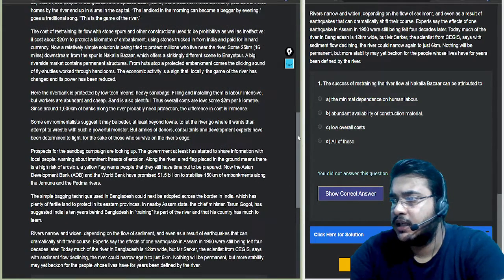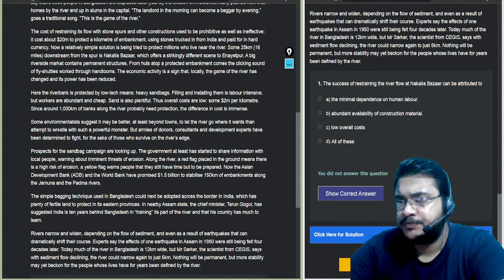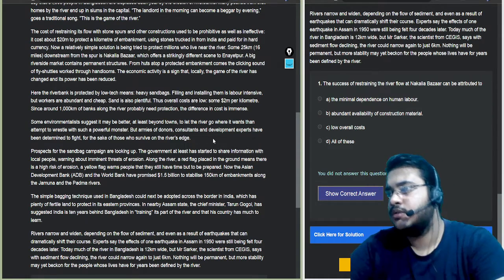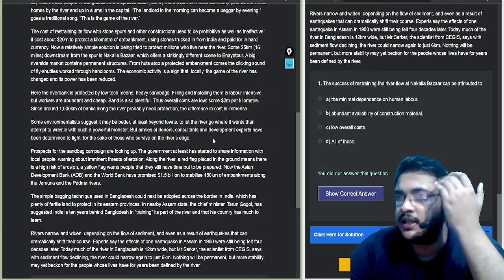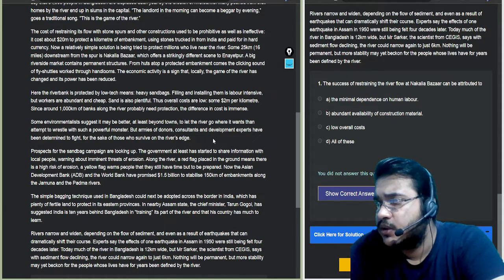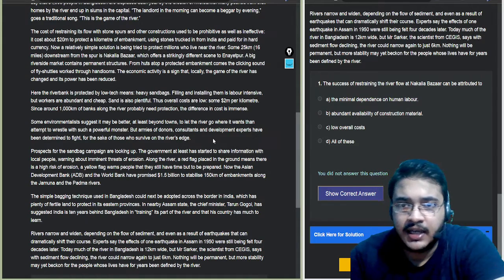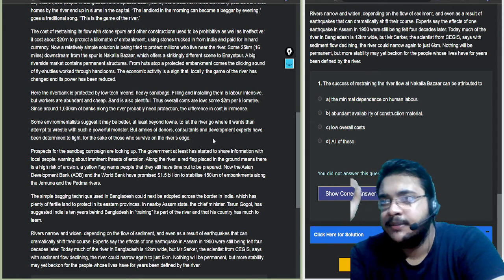Okay, I think we have come to the end. Some environmentalists suggest it may be better, at least beyond towns, to let the river go where it wants than attempt to wrestle with such a powerful monster. But armies of donors, consultants and development experts have been determined to fight for the sake of those who survive on the river edges.